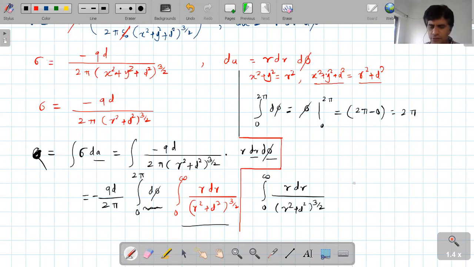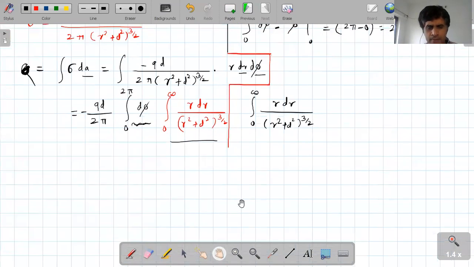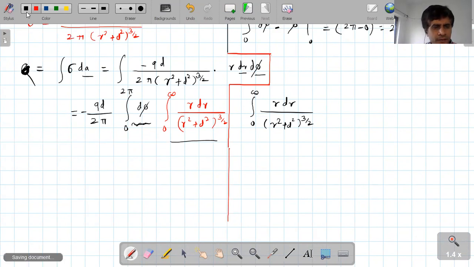And for this case, dear student, I will assume the denominator, r square plus d square, is equal to t.